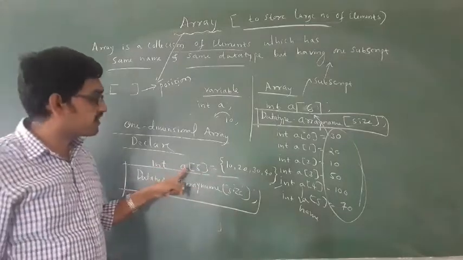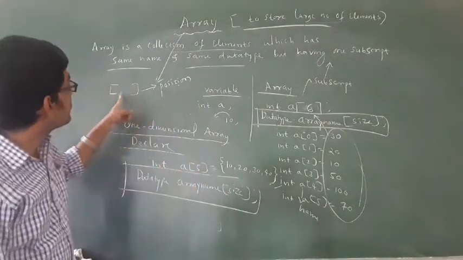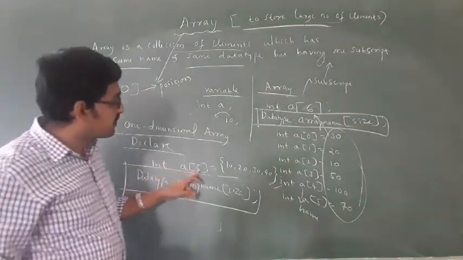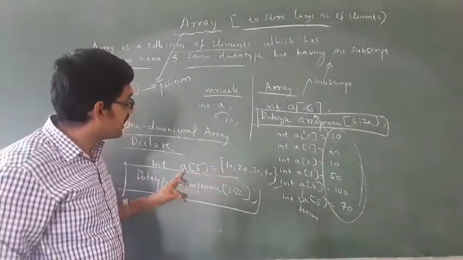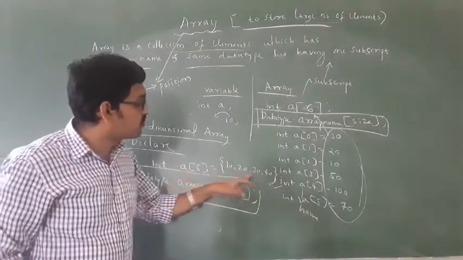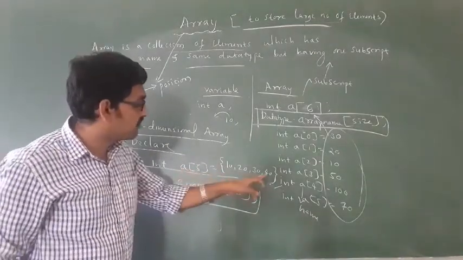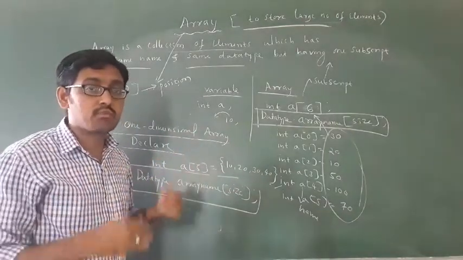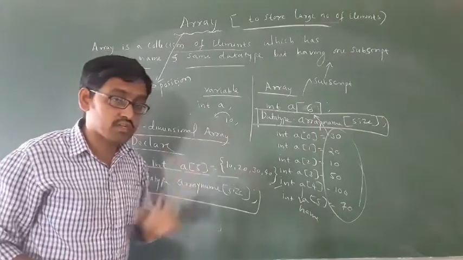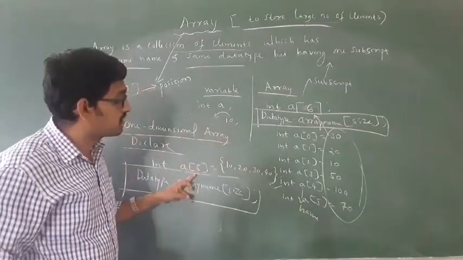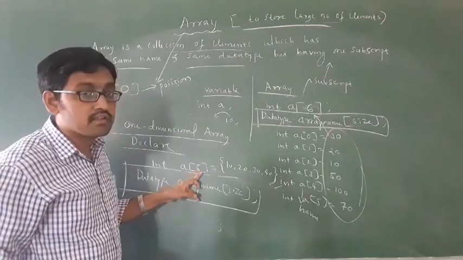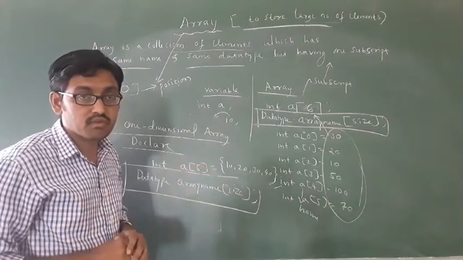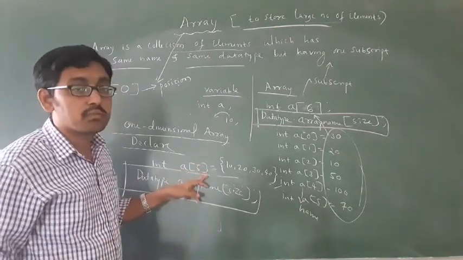In initialization, you have to remember that the subscript always starts with 0. In A of 0, 10 is stored. In A of 1, 20. In A of 2, 30. In A of 3, 40 is stored. The remaining is lost; the data will be lost. Whatever you give is how it gets stored. Got it? You have to remember this. In A of 4 there is no element, then the memory will be lost.